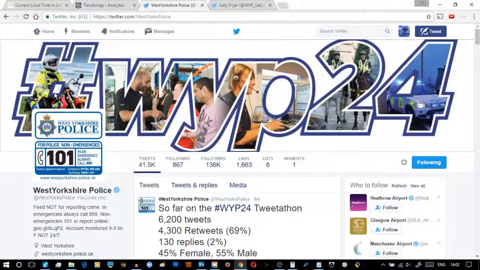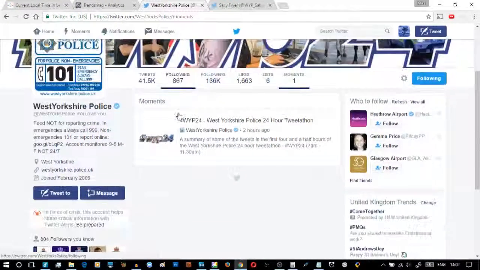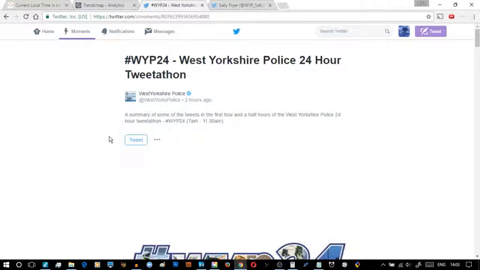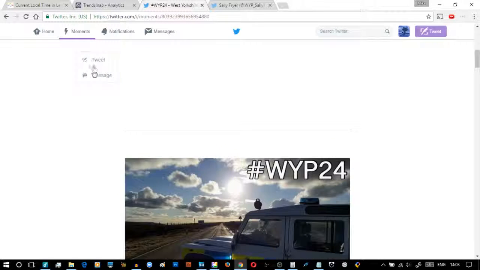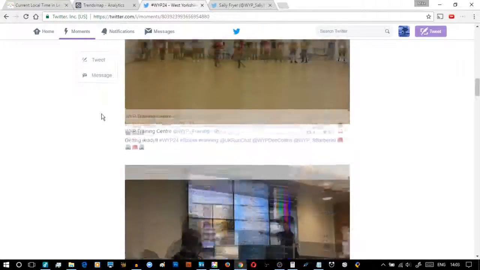First thing, we're looking at desktop, and I'm on Windows 10, and we can see that West Yorkshire Police have made one moment. We click the number 1 and that sends us through to the moment itself, which is about WYP24. What I'm demonstrating here is how the moment views on desktop, and it does very little more than this. In other words, you scroll it. Notice we can see the lead image, and then we can tweet or DM them. The point is that it views like this.